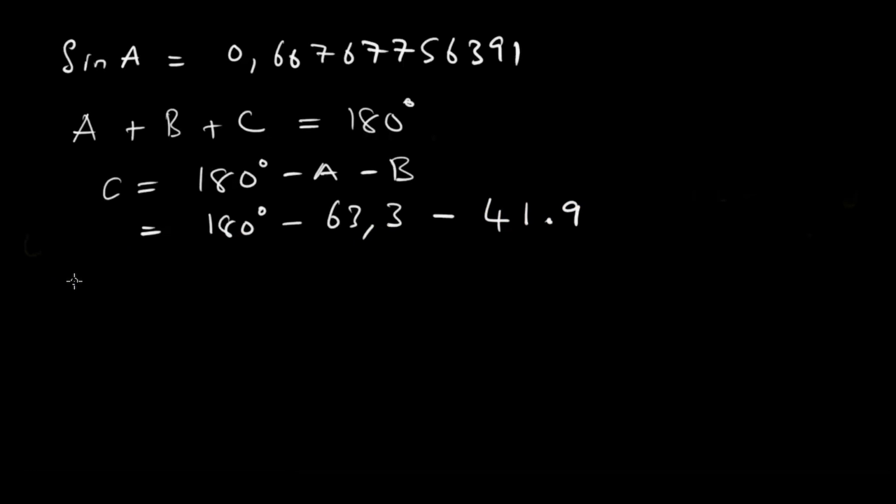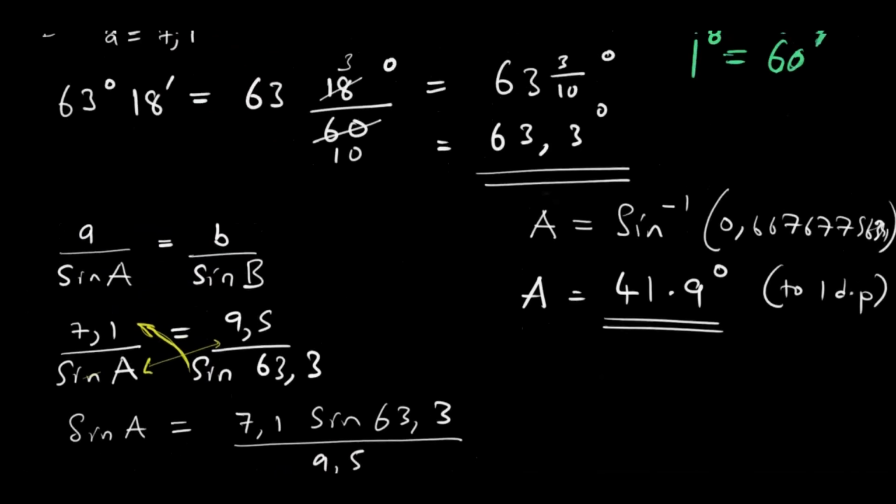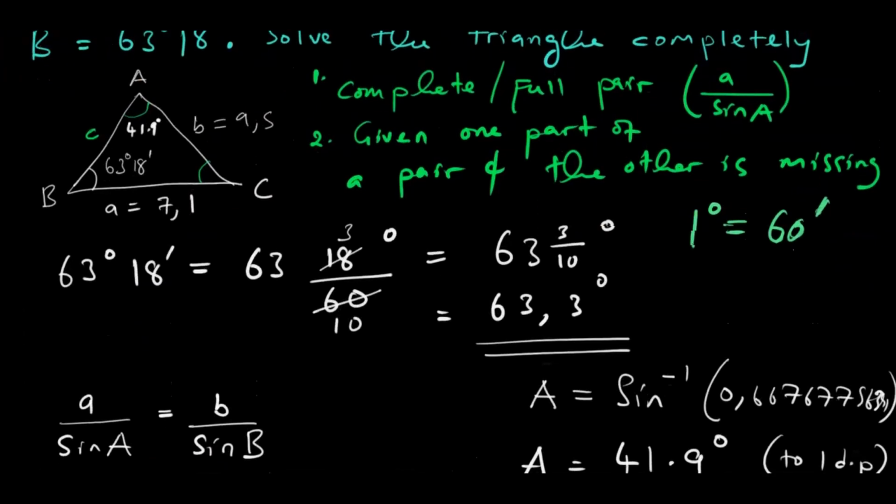Putting this into the calculator, 180 minus 63.3 minus 41.9, let's see what we get. So the angle C is equal to 74.8 degrees.